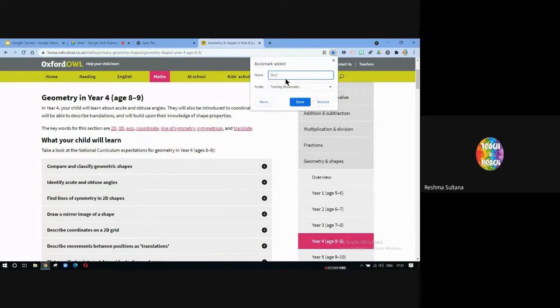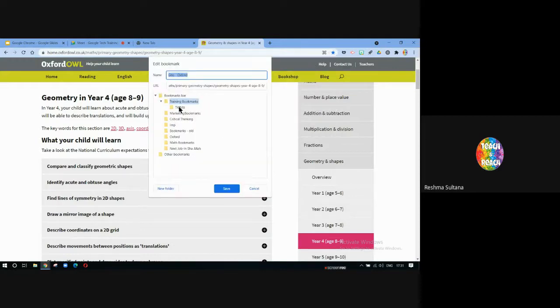So let's say Geo Oxford. You can also give a custom name. And here in folder, you can either choose a new folder or you can choose bookmark bar. Bookmark bar is nothing but the bar that it shows below. You can choose that, or you can click on choose another folder and create a folder.